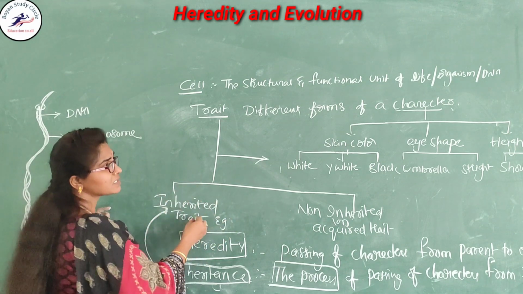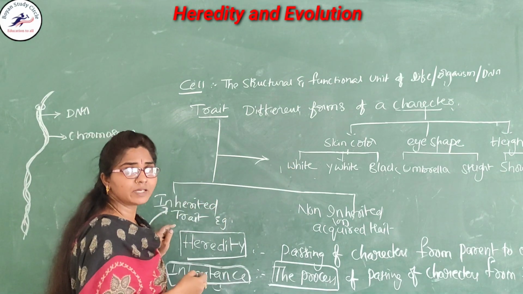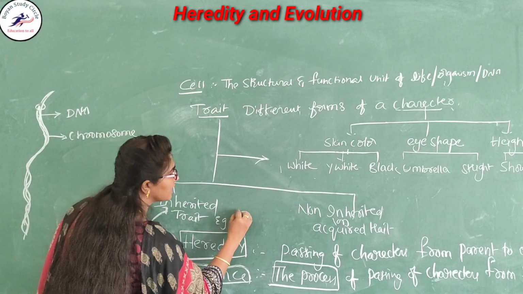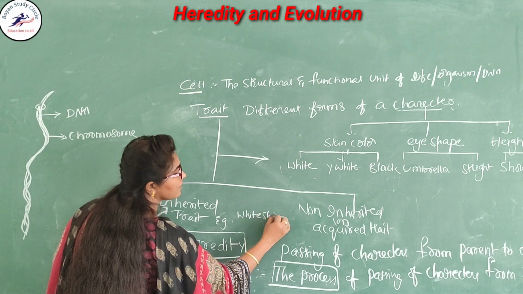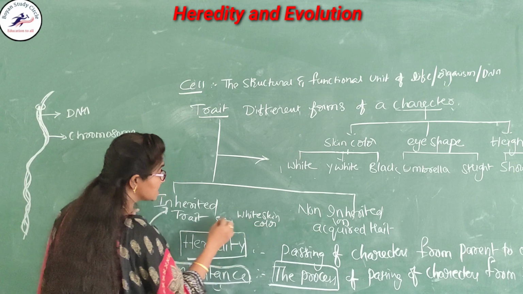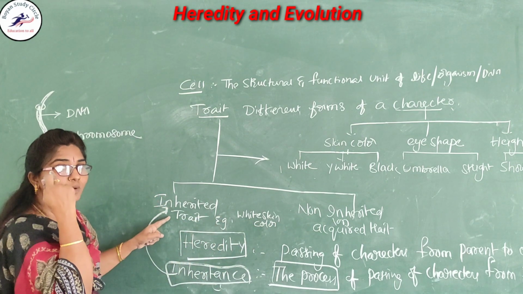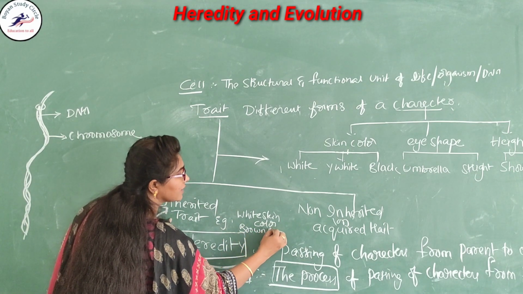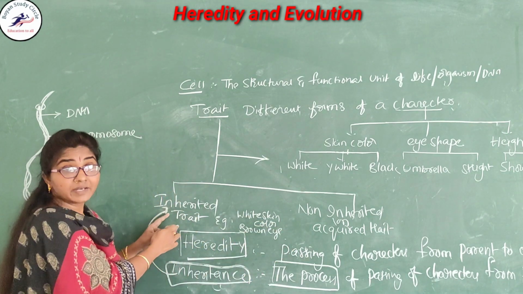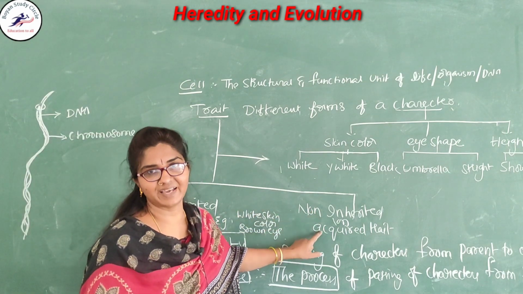Can you say what the inherited characters are? Is the skin color transferred from your mother? Yes. So here the white skin color is one of the inherited characters. Your brown eye color is an inherited trait. So here, what is the non-inherited?